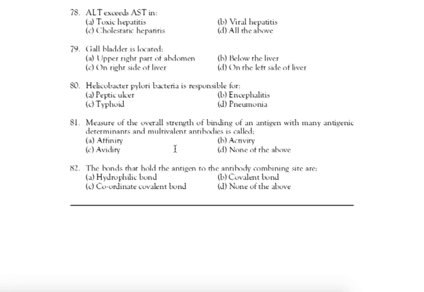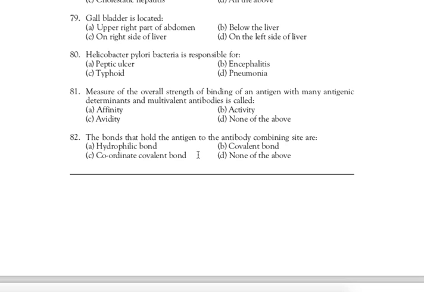Next question, question 82. The bonds that hold the antigen to the antibody combining site are. Right answer is a hydrophilic bond. Because of that bond present in the antigen to the antibody combining site, it's a non-covalent bond and hydrogen bond. So right answer is a hydrophilic bond.